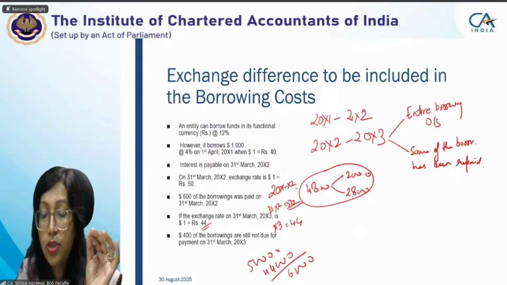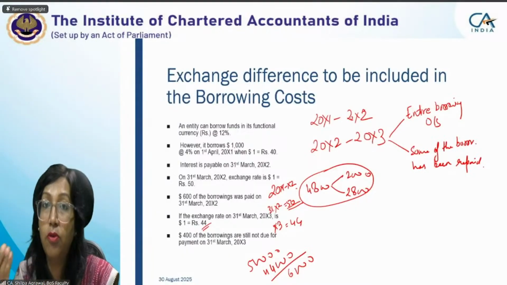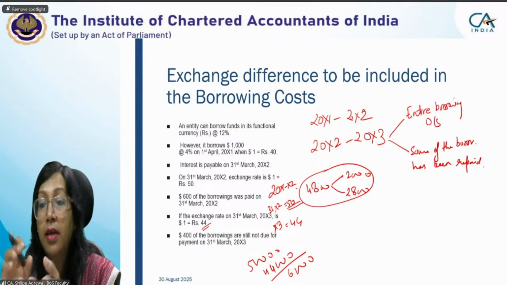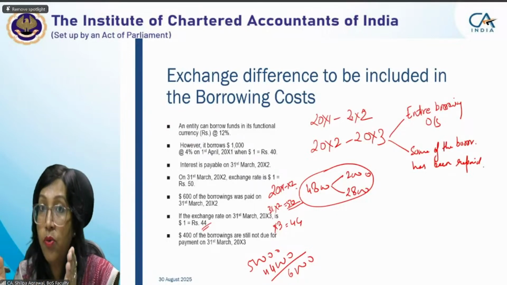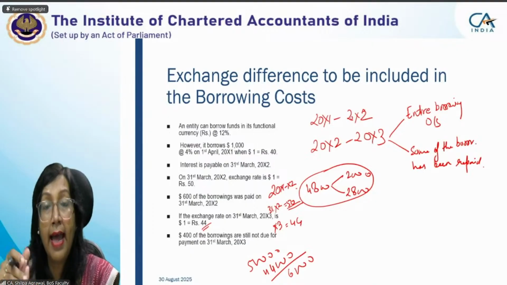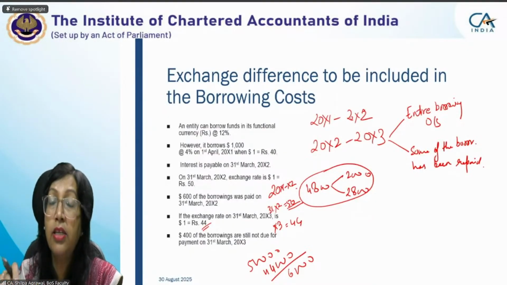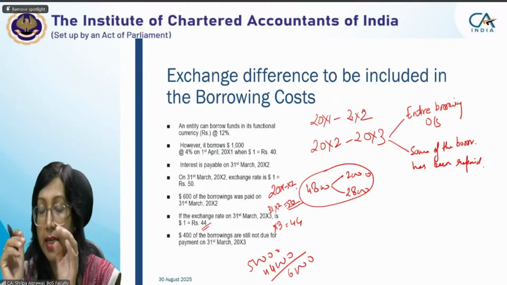In such a situation, when you don't have a loss, some portion of the loss you used to capitalize. When there is no loss, will we capitalize any amount of exchange difference? Yes, we'll be doing it. What the rule is that in case in a particular year you are not having any loss but you are having exchange gain, still you have to make an adjustment to the borrowing cost with respect to exchange loss. How? Let us see that.